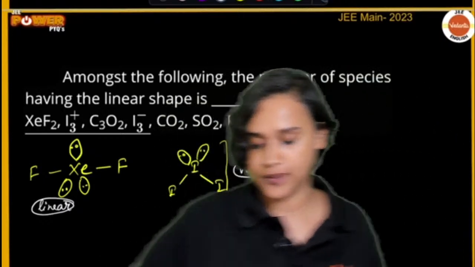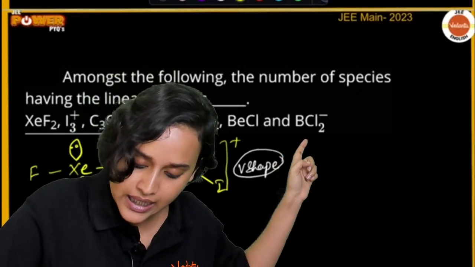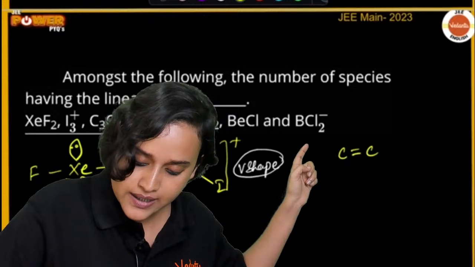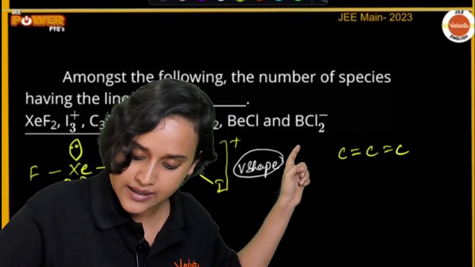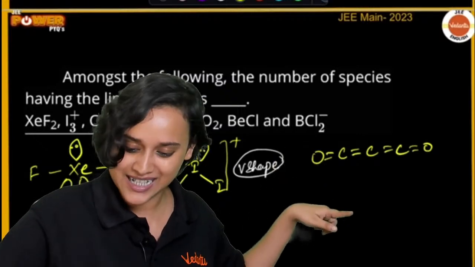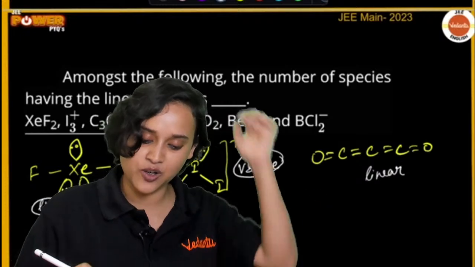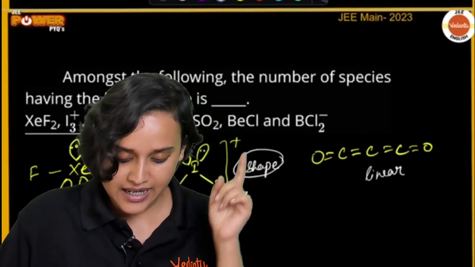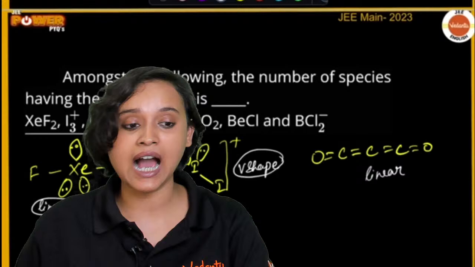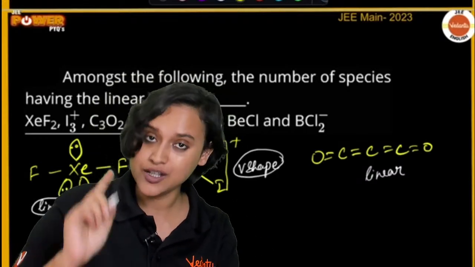Okay. Now, let us draw the structure for C3O2. So, C3, let us draw. Double bond C, double bond C. C3 is done. Then double bond O and double bond O. This will also have a linear shape, right? Okay? Yes? Great.